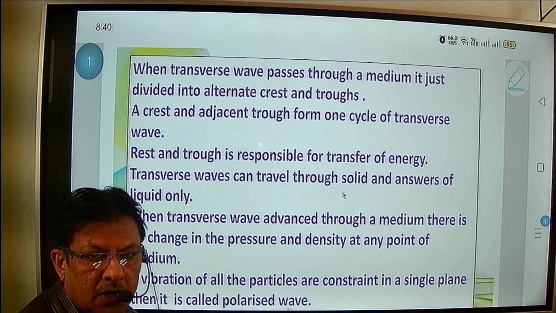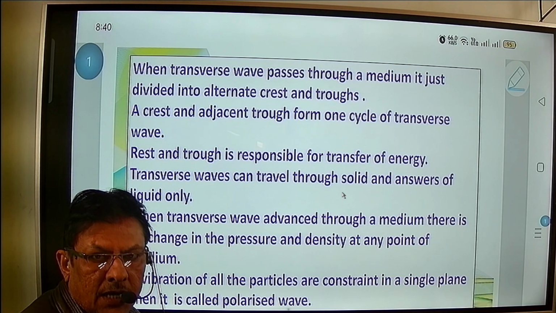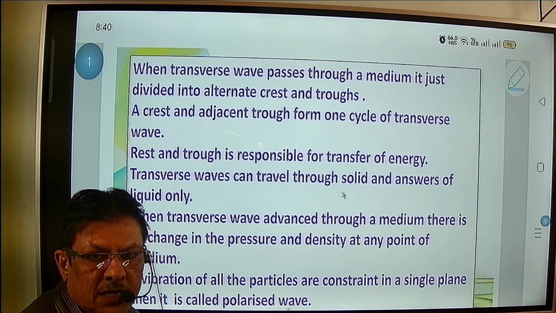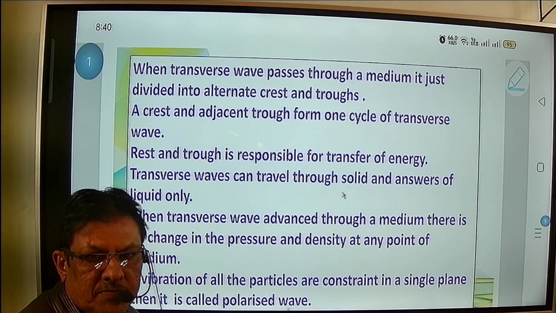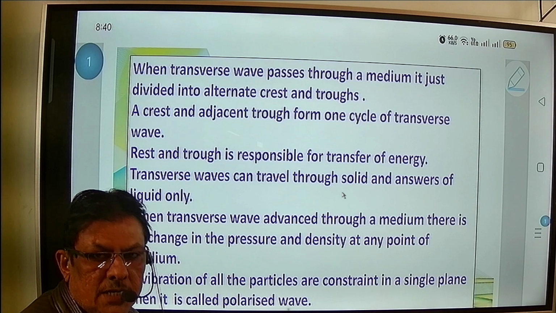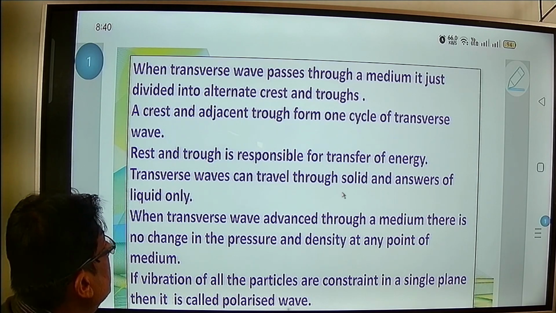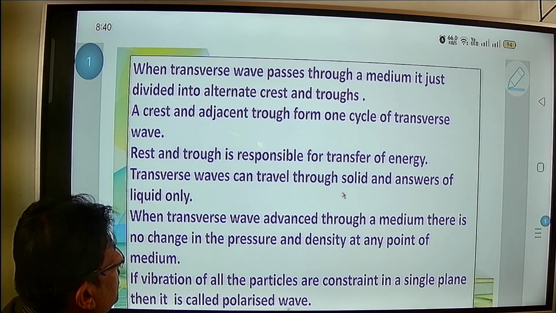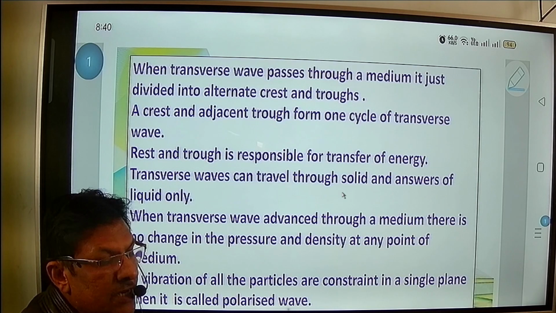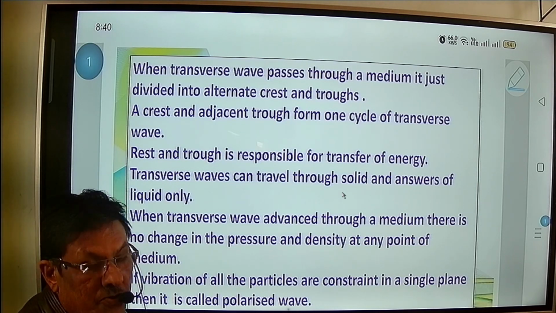So you will not have crest after crest or trough after trough, but alternately crest and trough will be seen. A crest and the adjacent trough form one cycle of the transverse wave.